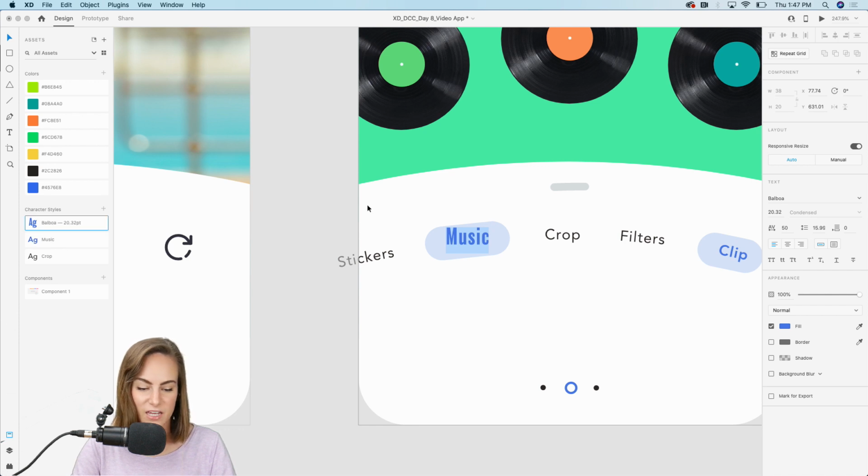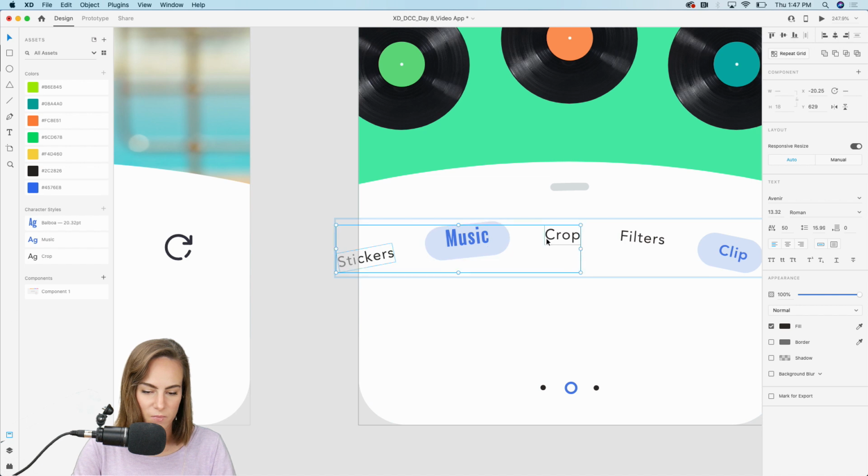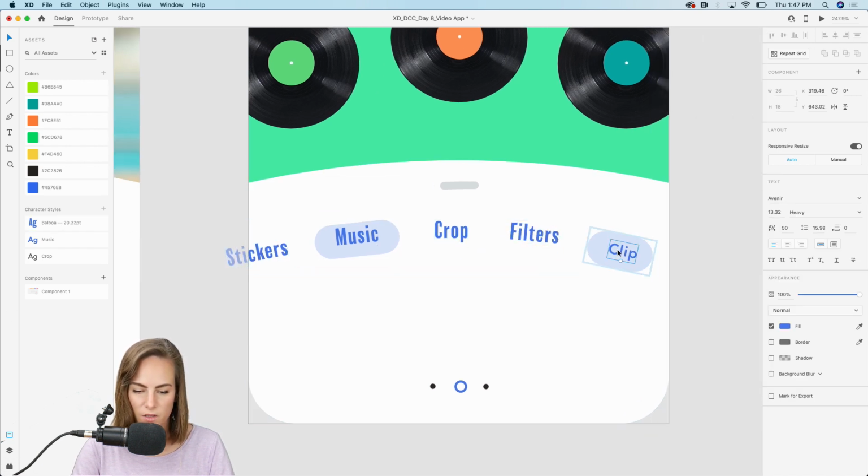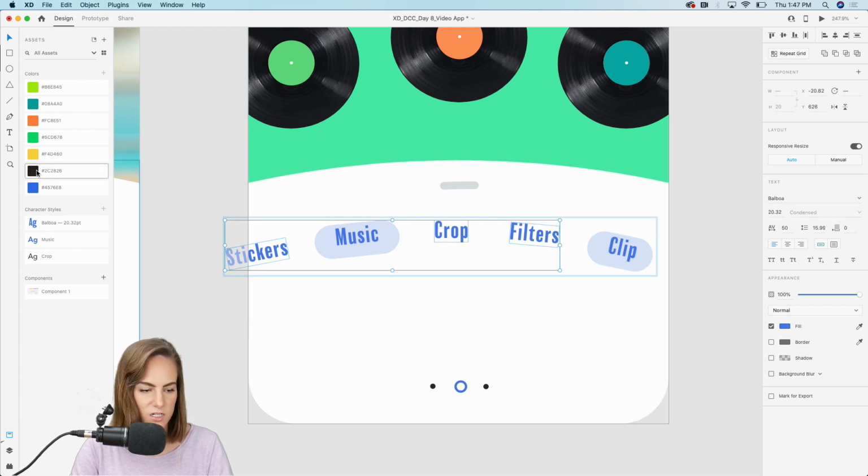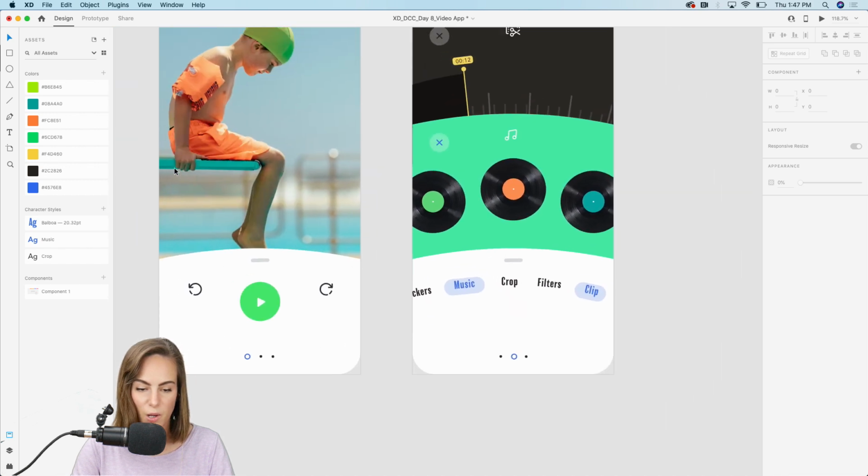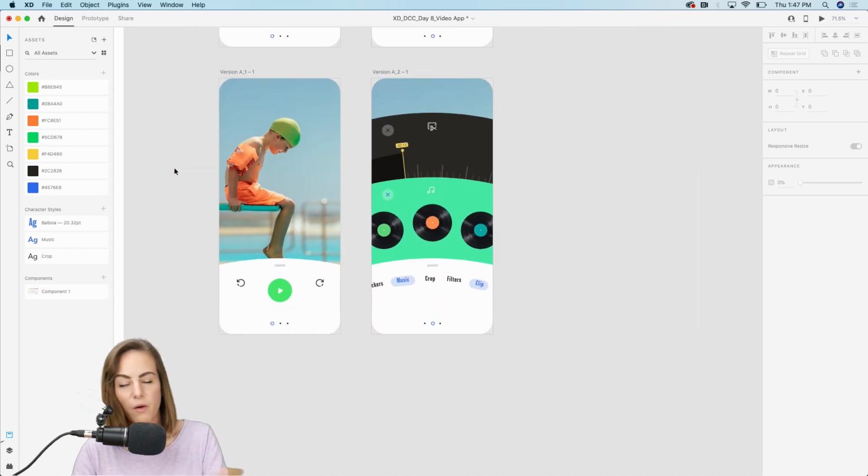Okay, so let's save that. We'll change the other fonts as well. Crop filters. So this is Balboa, a little bit different here. And these I can change back to that gray color. Okay, so now we're looking pretty different.